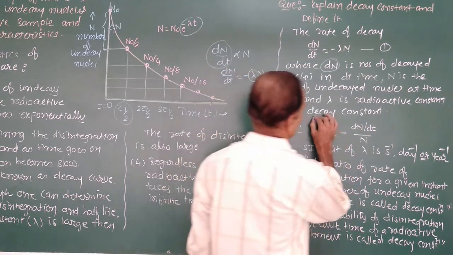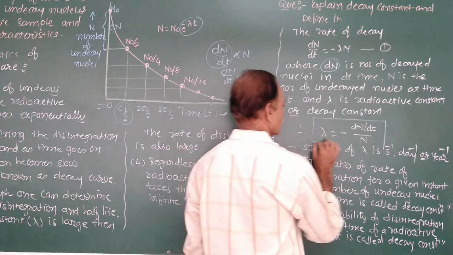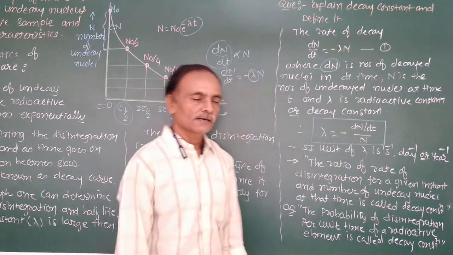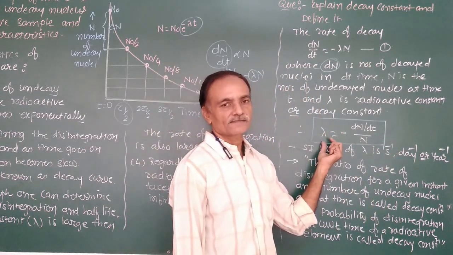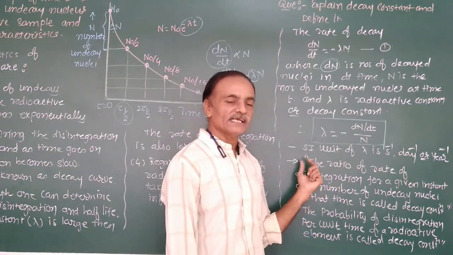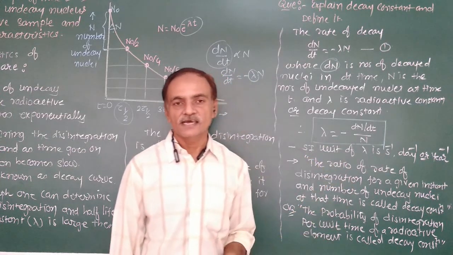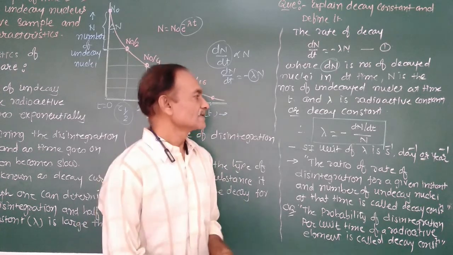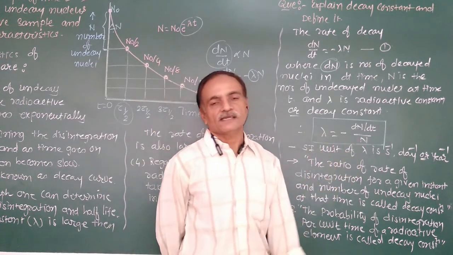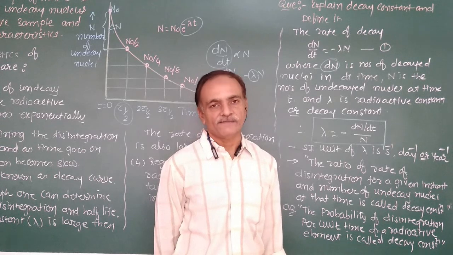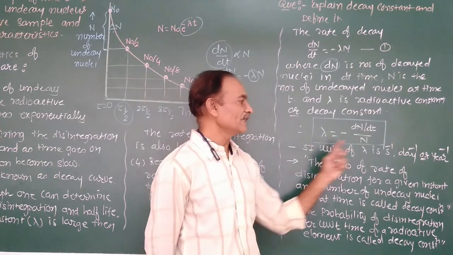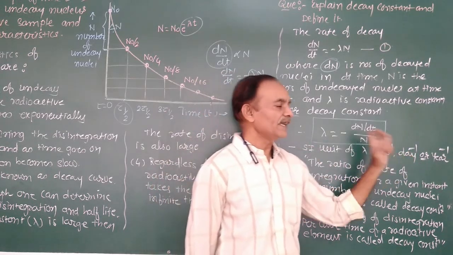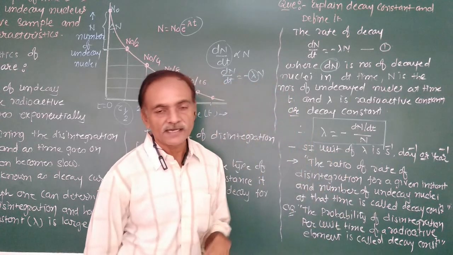From this equation, we define the decay constant. First, what is the SI unit? The unit is second inverse, day inverse, or year inverse, because the decay constant is the inverse of time. Therefore, its unit is second inverse, day inverse, or year inverse.